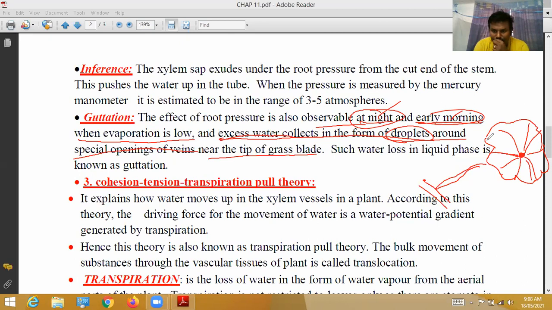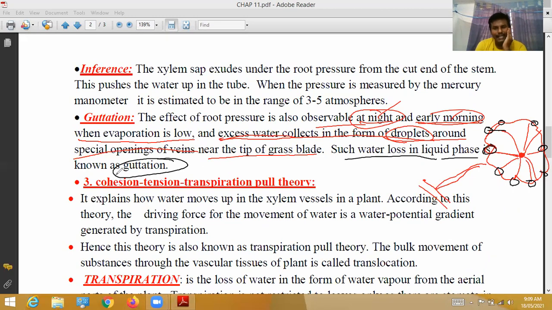Grass blade means what? Lamina. So this entire part is the lamina. Special tips are present here. Through these special tips, the leaf surface, or lamina, or leaf blade, collects more and more water droplets. Such water loss in liquid phase is known as guttation. That phenomenon is known as guttation.